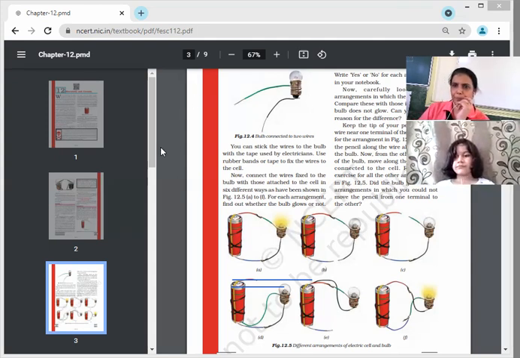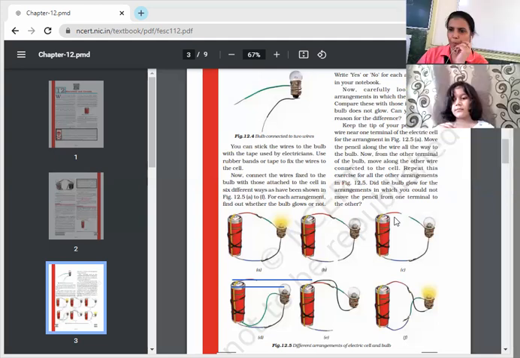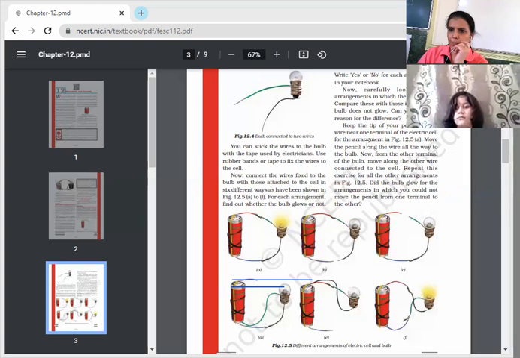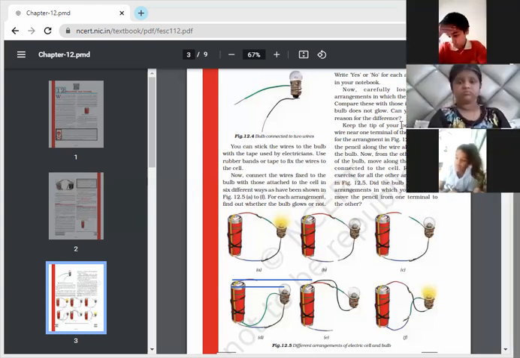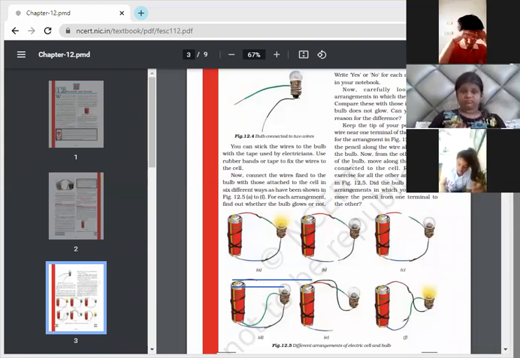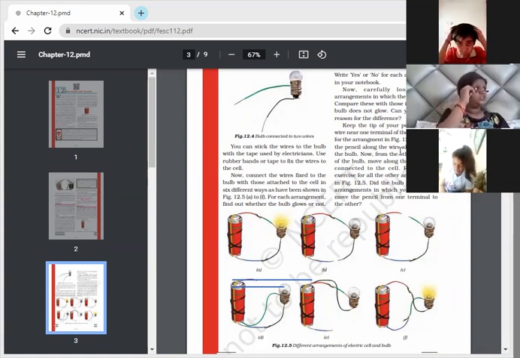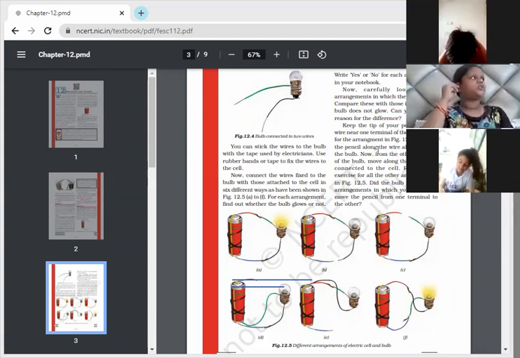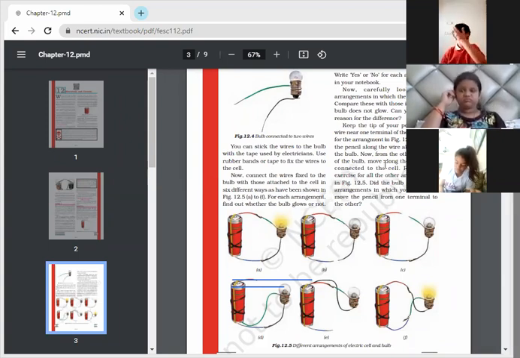Now, carefully look at the arrangements in which the bulb glows. Compare these with those in which the bulb does not glow. Can you find the reason for the difference? Keep the tip of your pencil on the wire near one terminal of the electric cell. For the arrangement in figure 12.5, move the pencil along the wire all the way to the bulb.